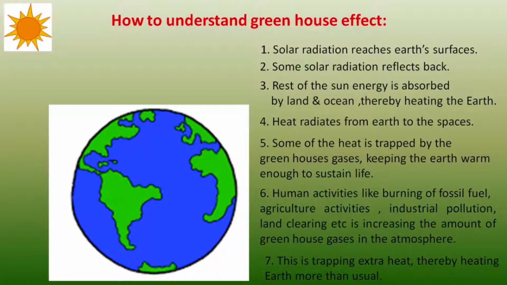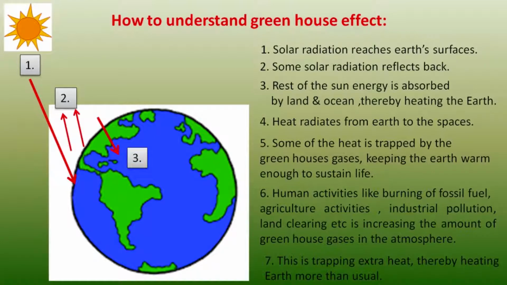Here in the figure, I have shown the earth, and on the other side the sun. So, what happens when solar radiation reaches the earth's surface? Some of the solar radiation reflects back, and the rest of the sun's energy is absorbed by land and ocean, thereby heating the earth. Then heat radiates from the earth to space. Some of the heat is trapped by the greenhouse gases, keeping the earth warm enough to sustain life.